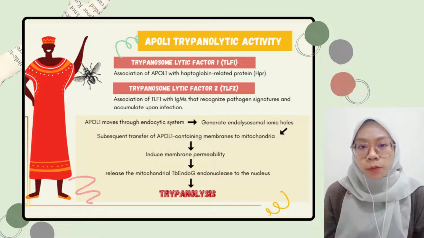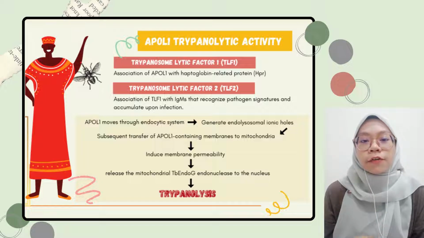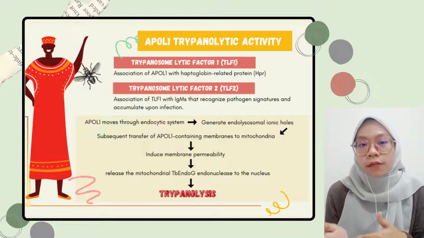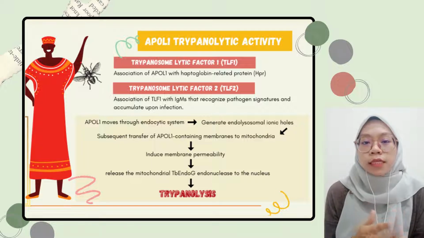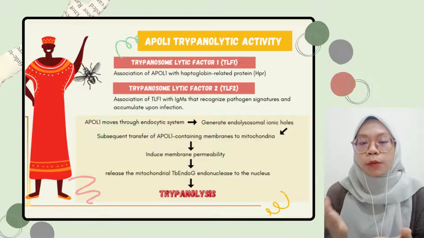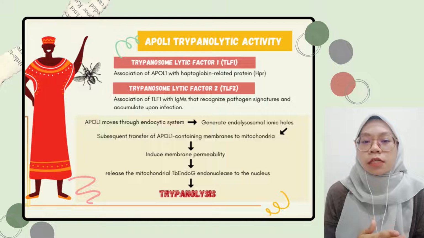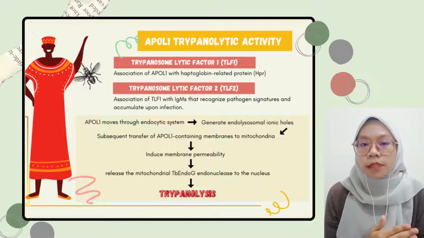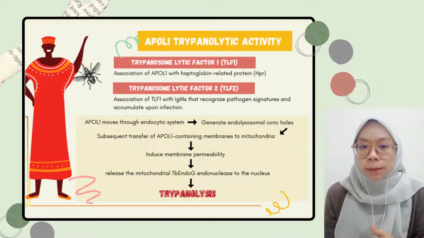Trypanolysis of the trypanosome is caused by APOL1 trypanolytic activity. The components of trypanolytic activity consist of trypanosome lytic factor 1 and trypanosome lytic factor 2. So TLF1 is an association of APOL1 with haptoglobin-related protein. TLF2 is an association of TLF1 with IgMs that recognize the pathogen signatures and accumulate upon the infection.